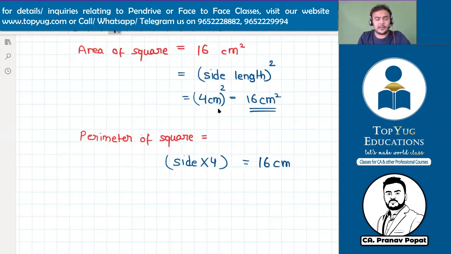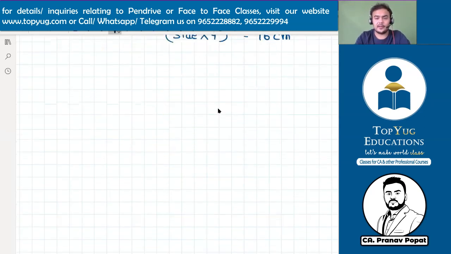Now, sir, does it mean that area and perimeter will always have the same value? Because in both the formulas we are getting the answer as 16. Does it mean that perimeter and area are always equal? Tell me. No, sir. This is just a coincidence. Let's take another example.